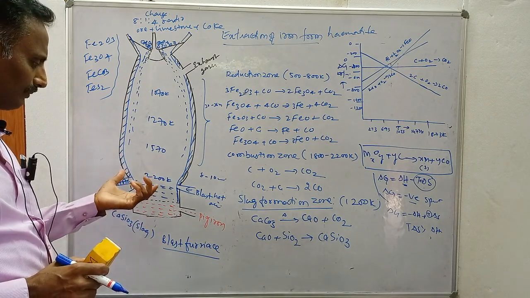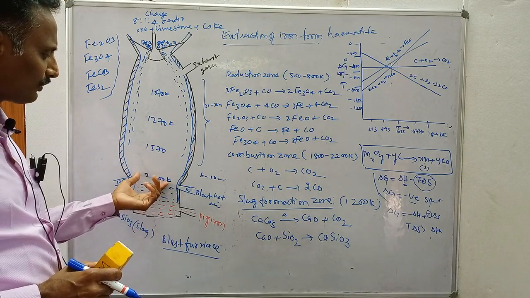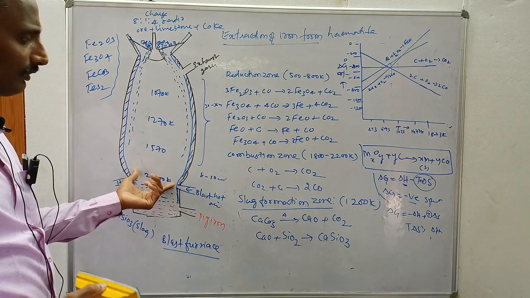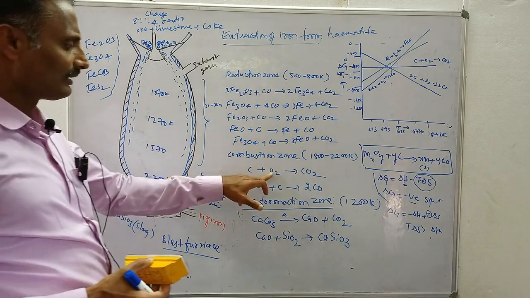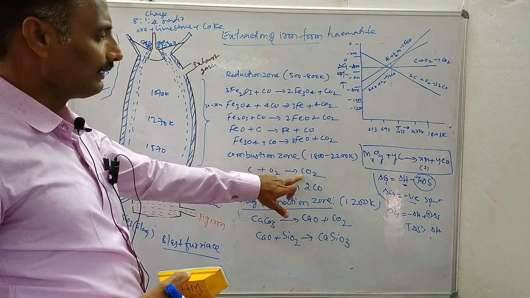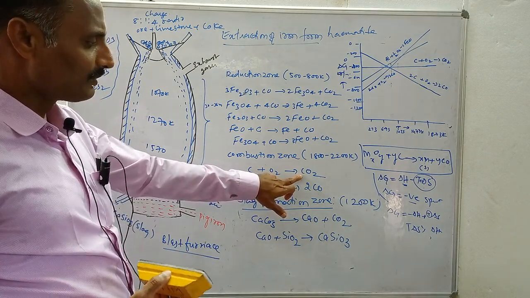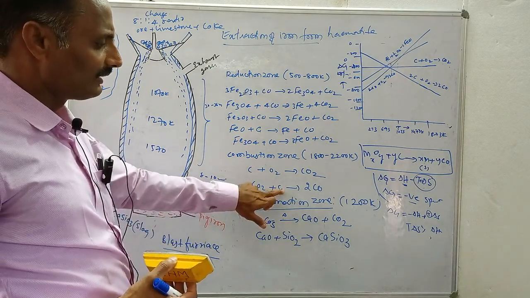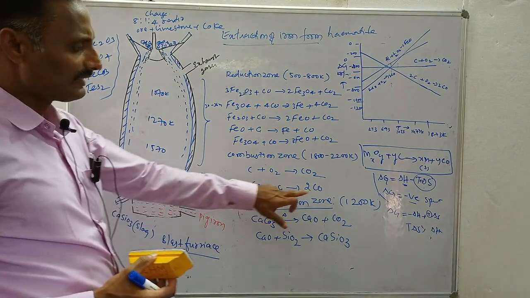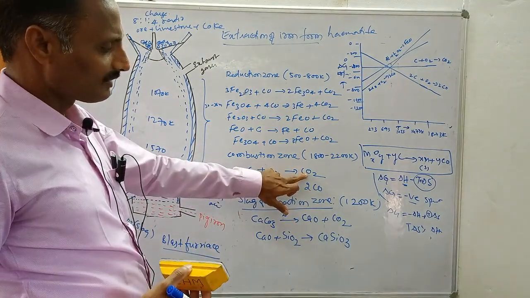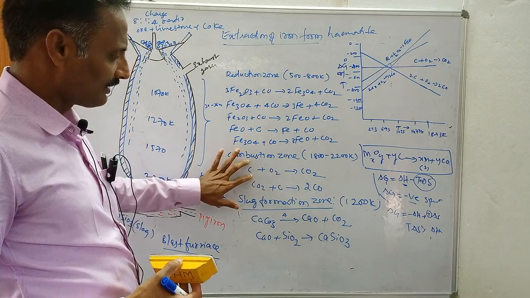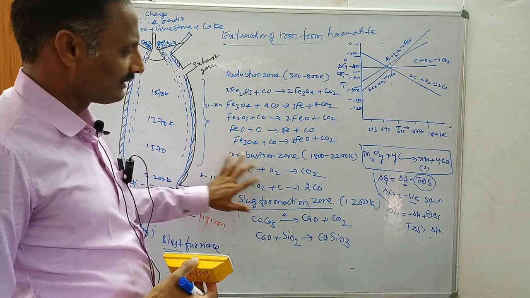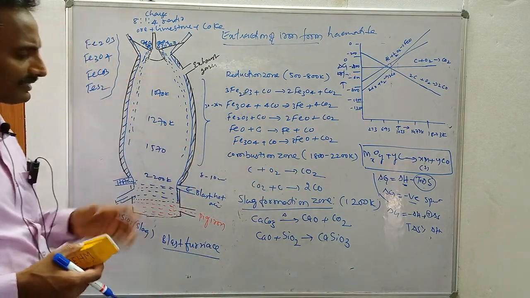The highest temperature is present at the bottom of the furnace, at about 2200 Kelvin, and it is supplied by the combustion of coke. Here coke acts as fuel. When coke is burnt with oxygen, it gives carbon dioxide, and this reaction is exothermic in nature. It produces a large amount of heat. This carbon dioxide again combines with coke, and you get carbon monoxide. This reaction is endothermic. Here coke acts as a fuel and also as a reducing agent. Carbon monoxide acts as a reducing agent at lower temperature zones.